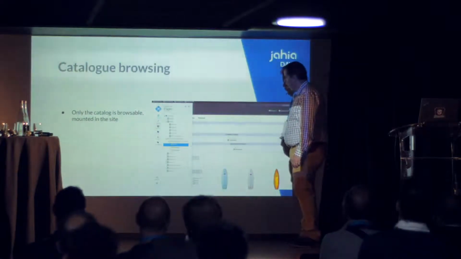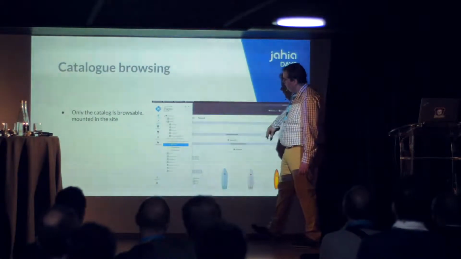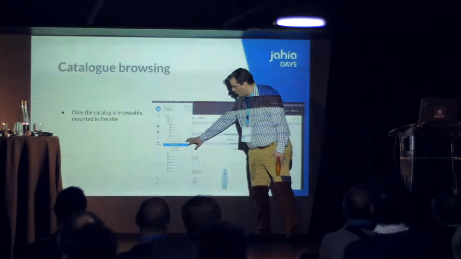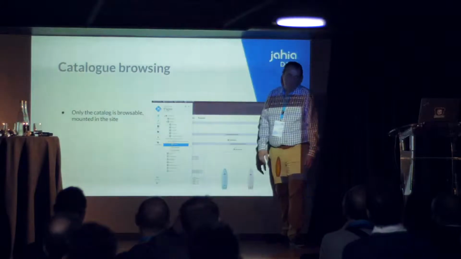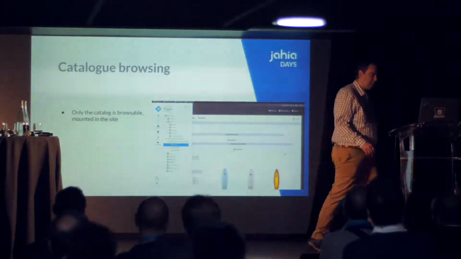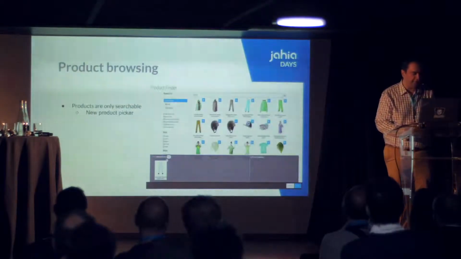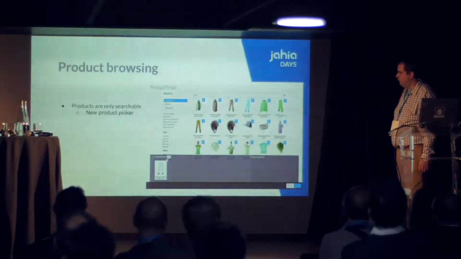Tomorrow there will be a presentation of Commerce.io, but when you mount a platform like that, you have all the brands, the categories, the collections, everything mounted in your website, and you can browse them and see the pages with Jahia templates. But the products are not accessible directly like that. For the products, we decided to make them only searchable.